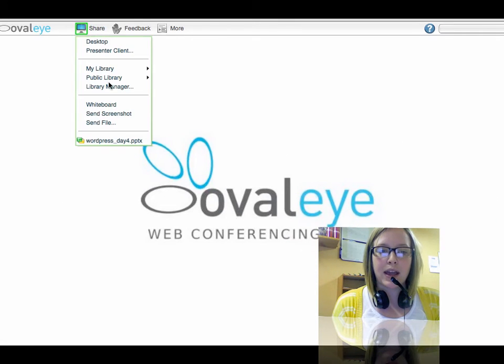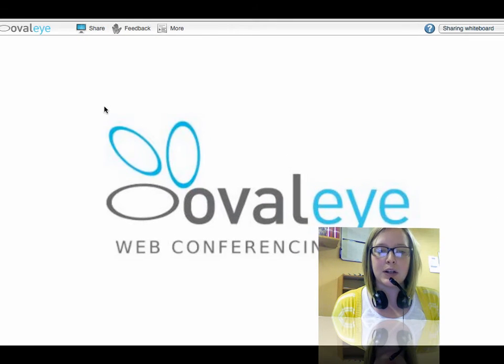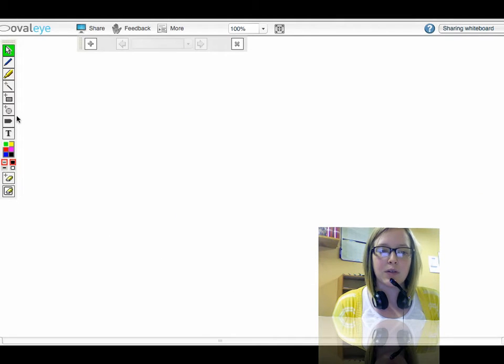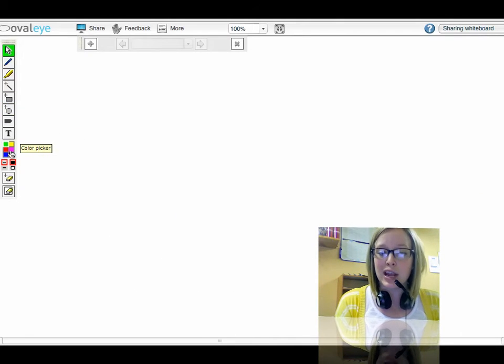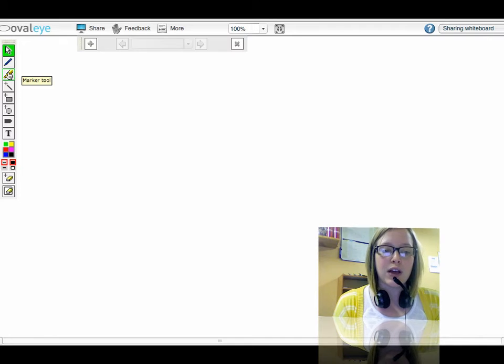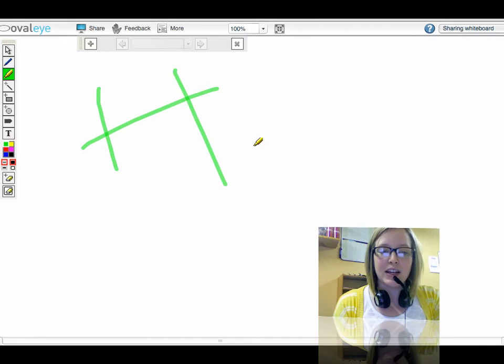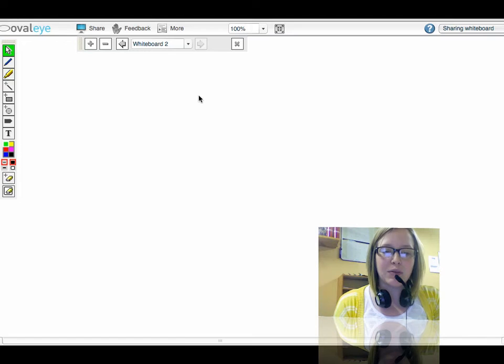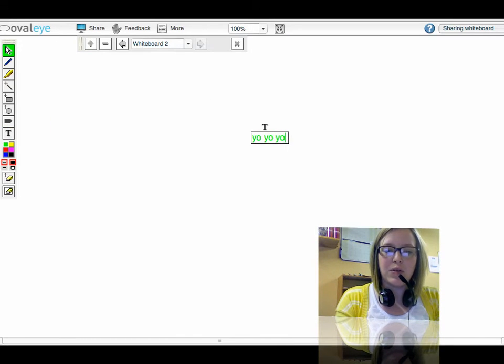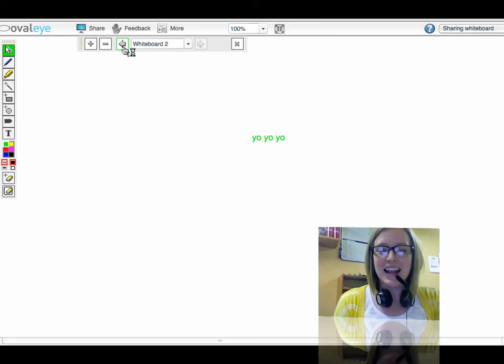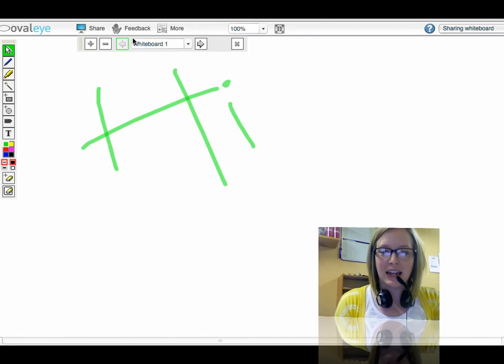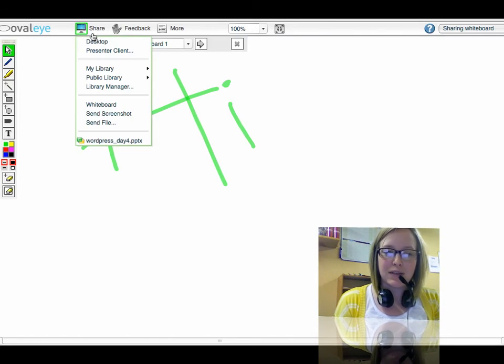We'll look at the whiteboard now. You can make different little mock-ups here and there using the text over on the left-hand side, adding in shapes, changing colors. You can also have multiple boards. So let's say, hi, really fast here. And then you can go ahead and create another one. And we'll do a little some text, yo, yo, yo. And go back to our first board again. So a little bit of fun stuff. You can play around with that.